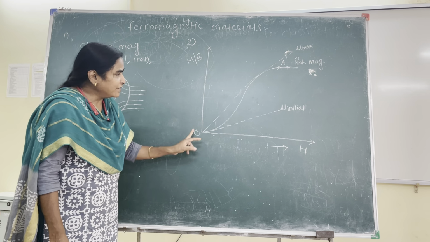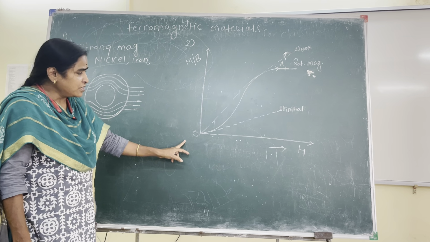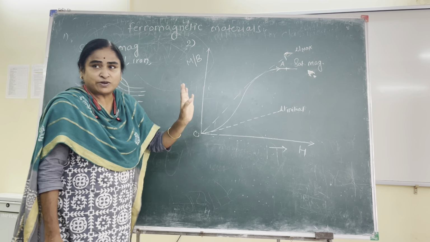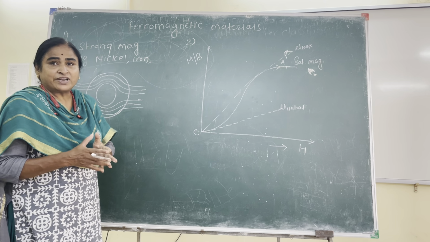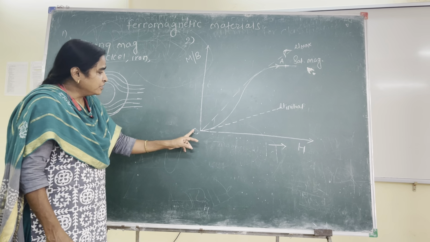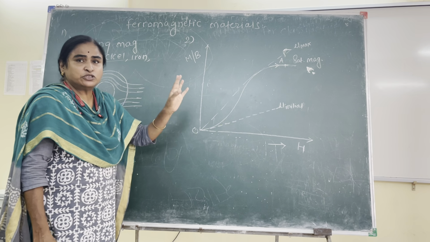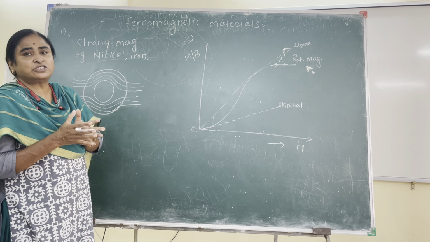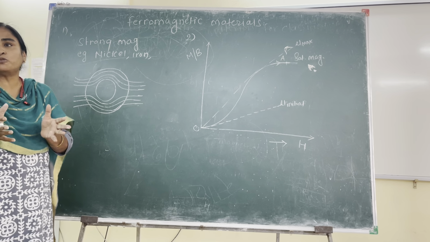Then in the same diagram, the next property we can discuss: because its magnetization is a non-linear complex function, the value of relative permeability is also not the same. Naturally, the susceptibility is also different. So ferromagnetic substances do not have any fixed value of susceptibility.